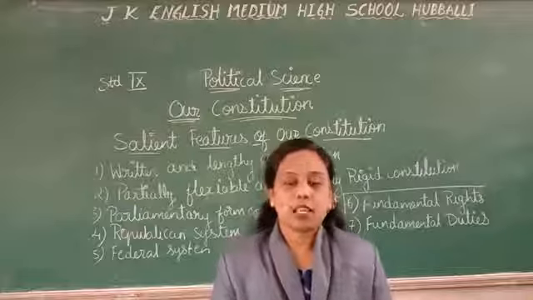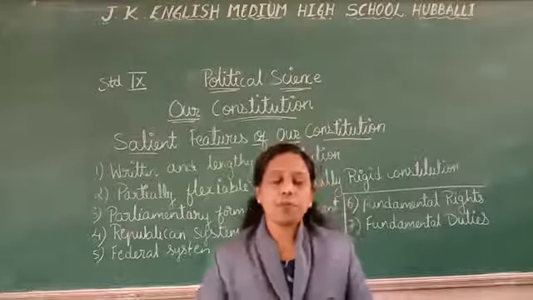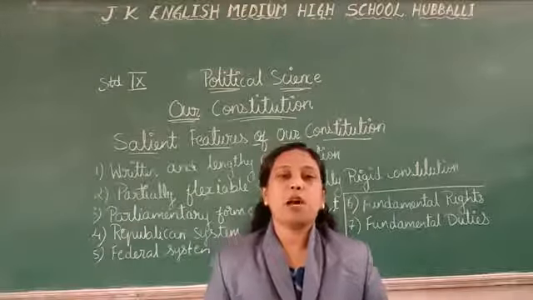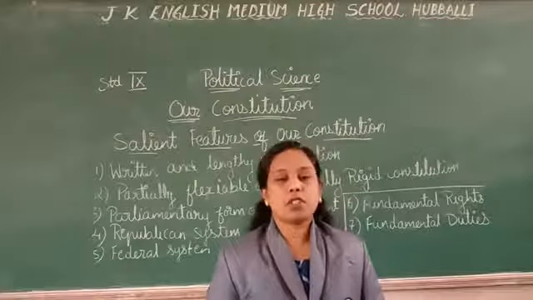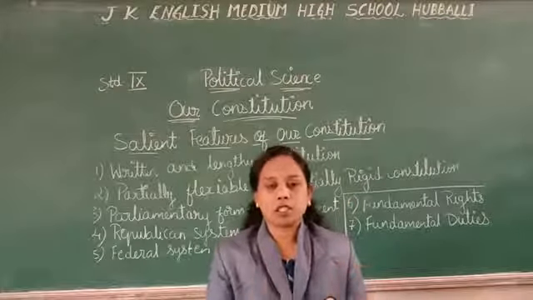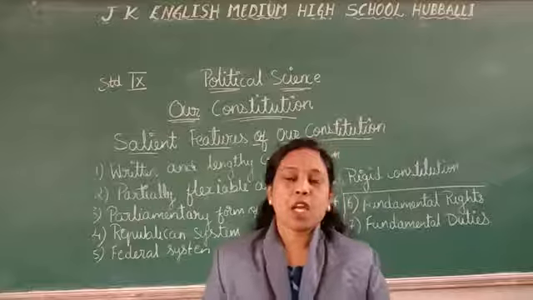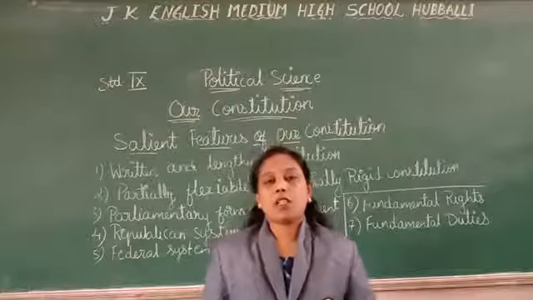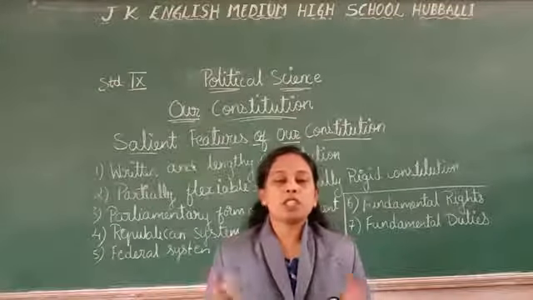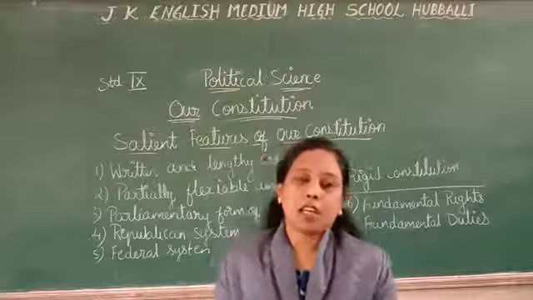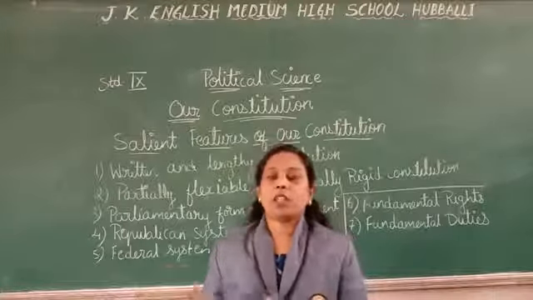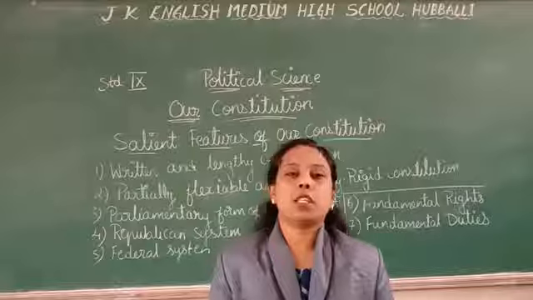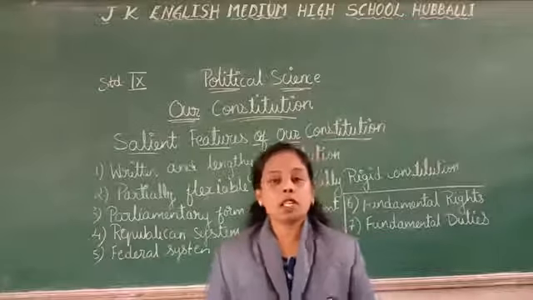it is called a flexible or simple constitution. And rigid means what? That it has some special procedure for the amendment. It is called a rigid or complicated constitution. And here the sovereign power of the nation is laid in the elected parliament. The executive is responsible to the legislature at the central and the state level.